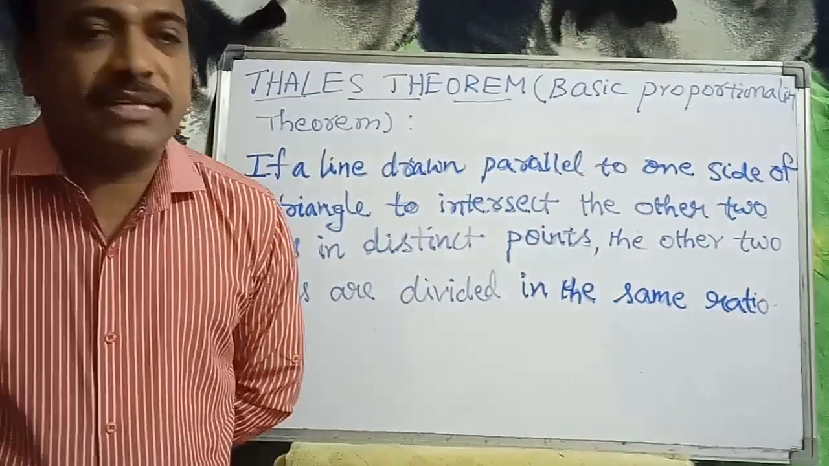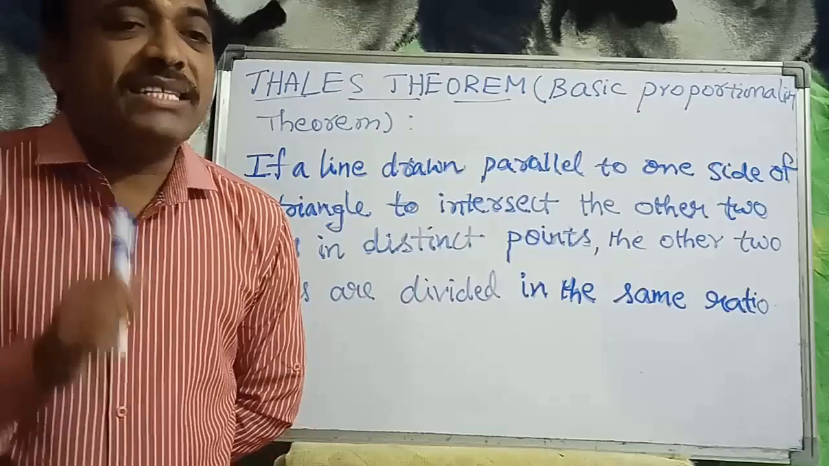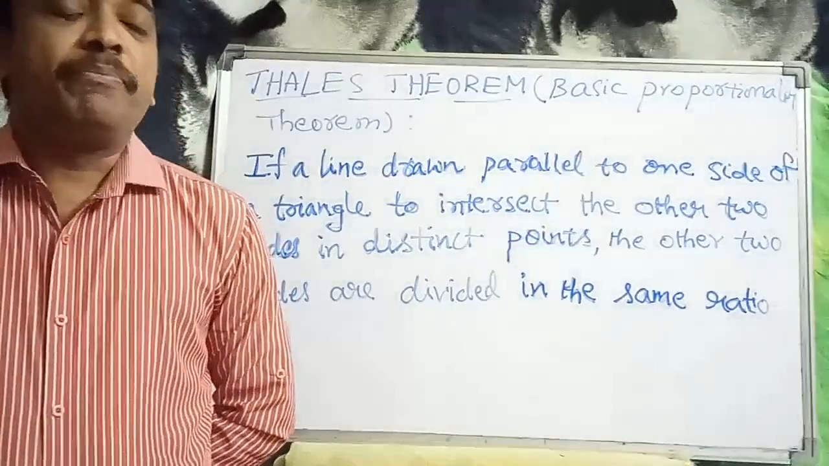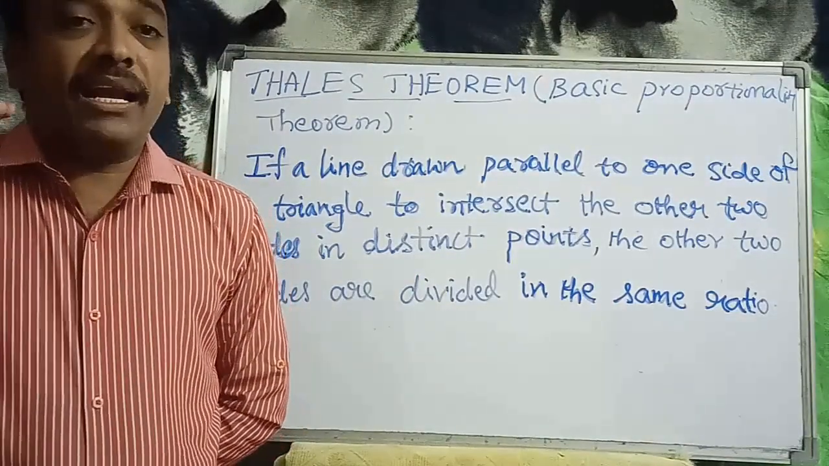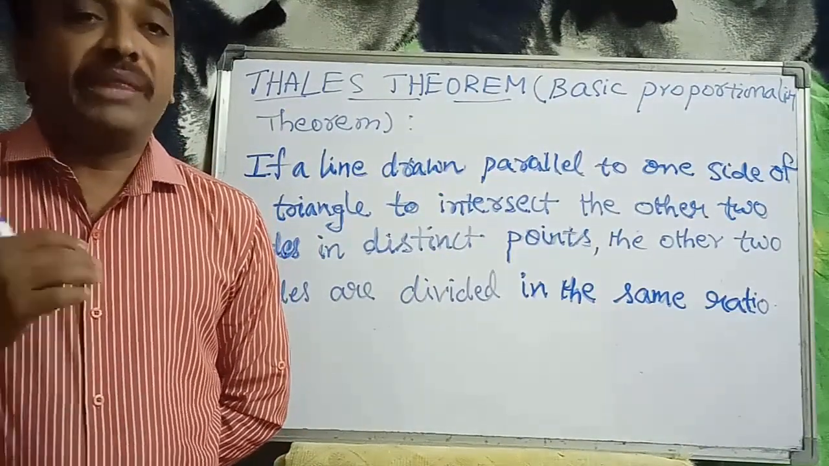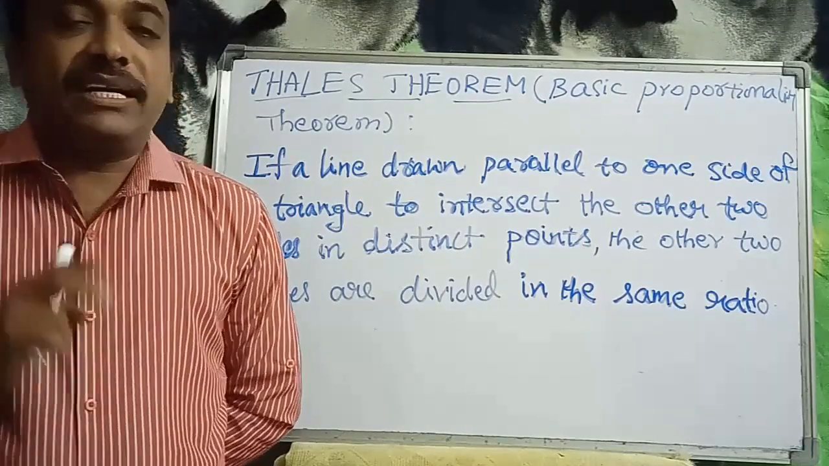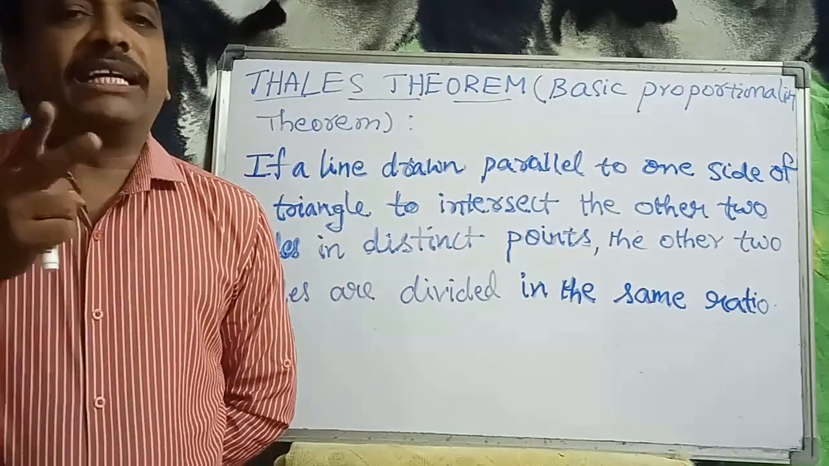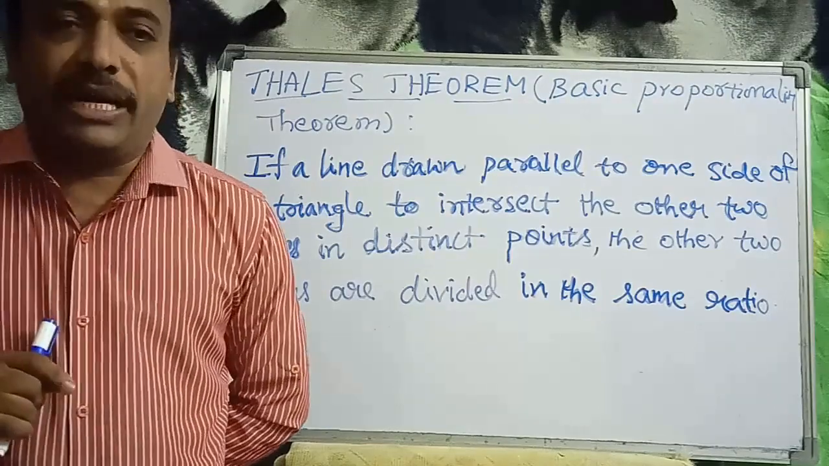What does that theorem say? If a line is drawn parallel to one side of a triangle, imagine the triangle, then that line intersects the other two sides at two distinct points, and it divides them in the same ratio.